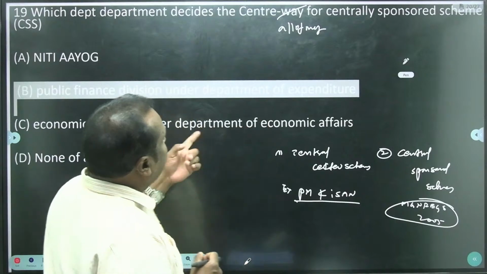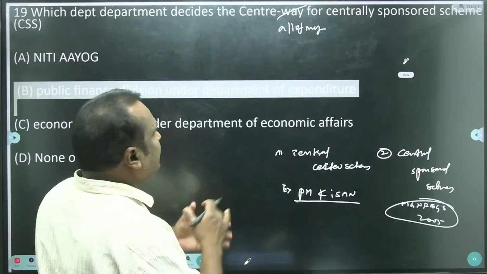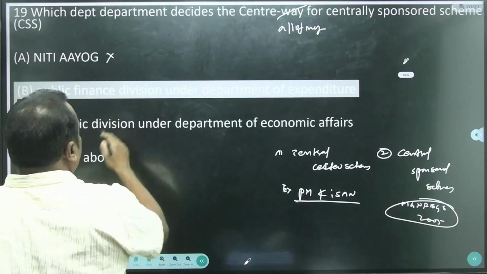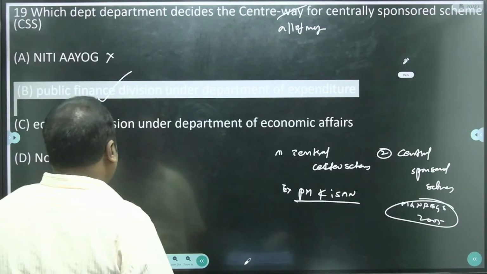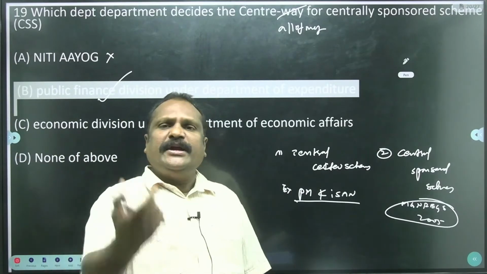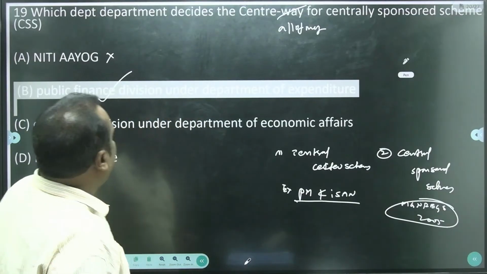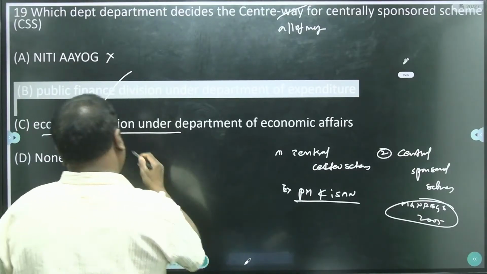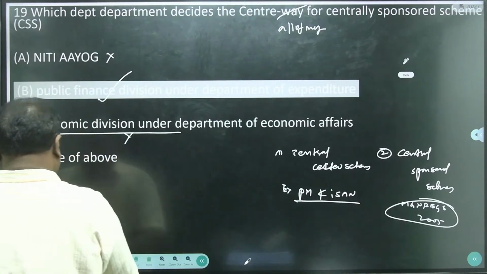So for central sponsored schemes, which statement is correct? Who allots the allocation? NITI Aayog, no. Public Finance Division under the Department of Expenditure. Yes, the Public Finance Division under the Department of Expenditure allocates the funds to the centrally sponsored schemes. Economic Division under the Department of Economic Affairs, this is also wrong. So only B is the answer.